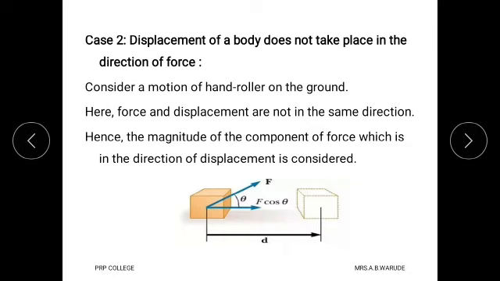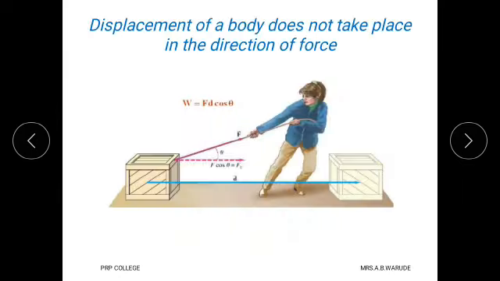From this diagram it is observed that the displacement of the body does not take place in the direction of force. Again see the diagram. This is the applied force and its direction, but when we find the displacement, it is along this straight line.